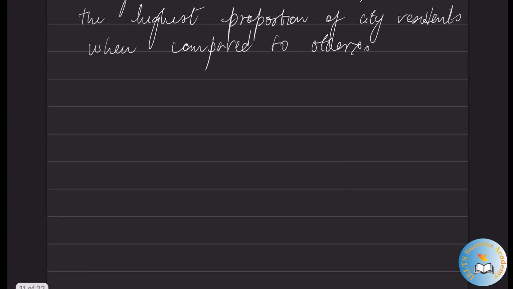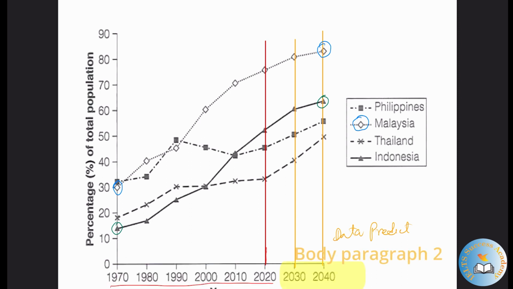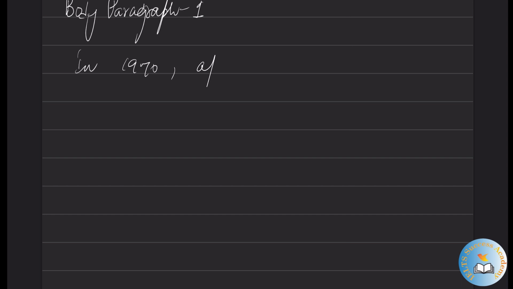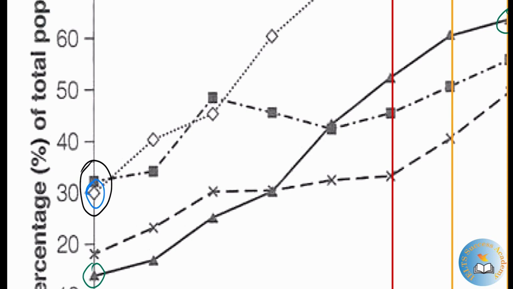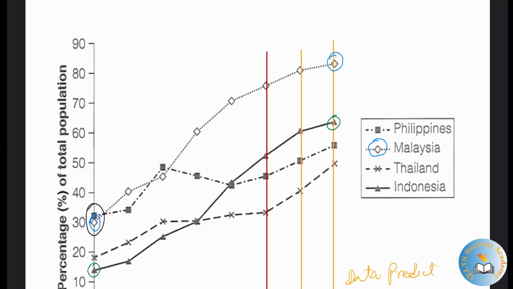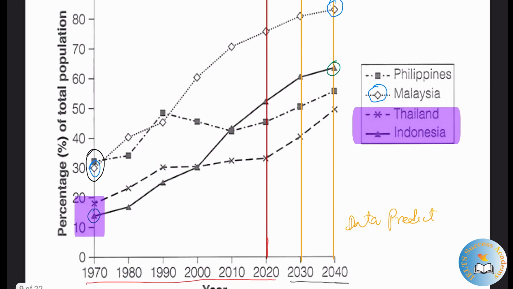Now let's look at body paragraph 1. In body paragraph 1 we will discuss from 1970 to 2020, while in body paragraph 2 we shall discuss between 2030 and 2040. In 1970, approximately 30%. If you look closely, we have the black square and the triangular box for Philippines and Malaysia. So Philippines and Malaysia started with around 30%, while Thailand and Indonesia started between 15% and 17%. So let's look at Philippines and Malaysia first.